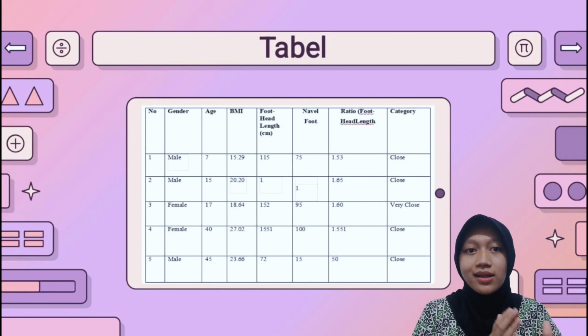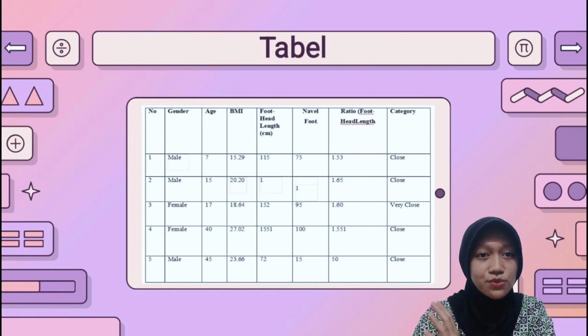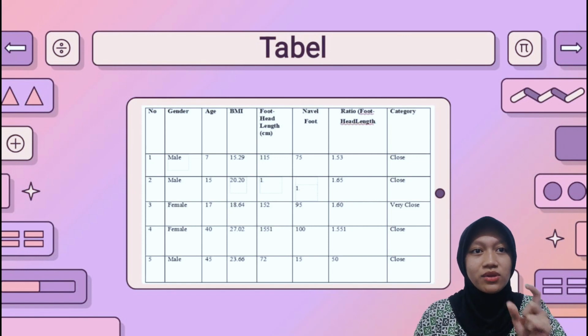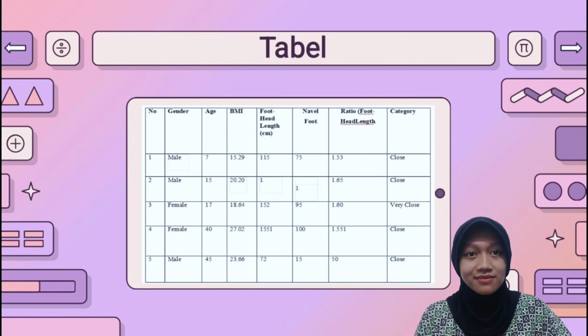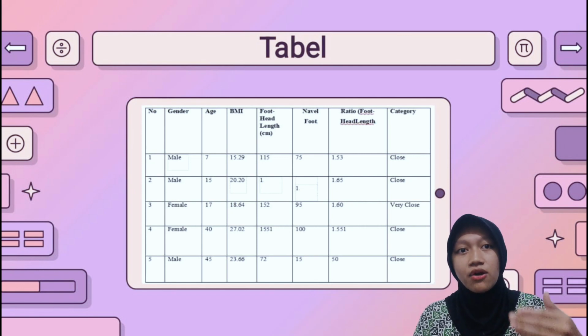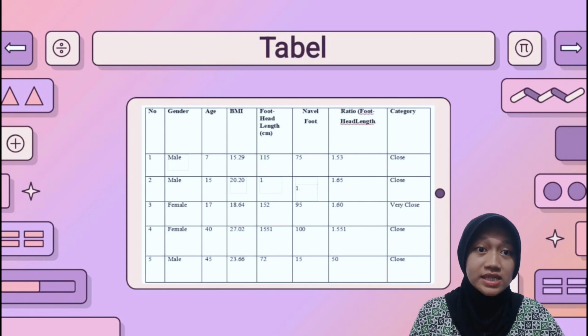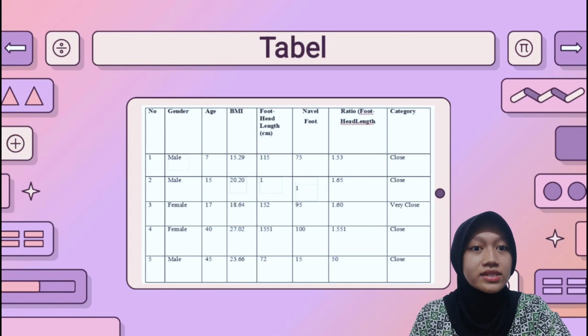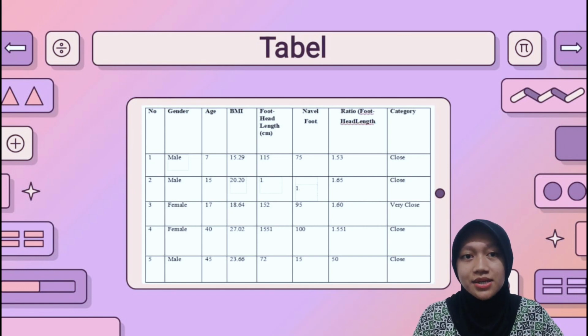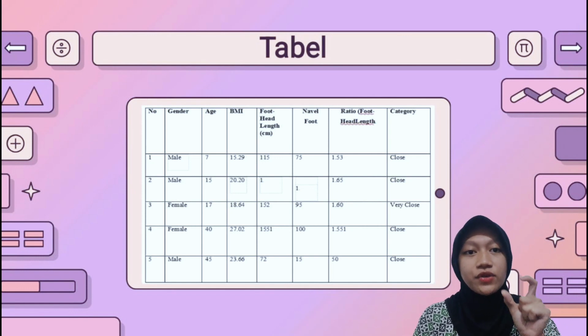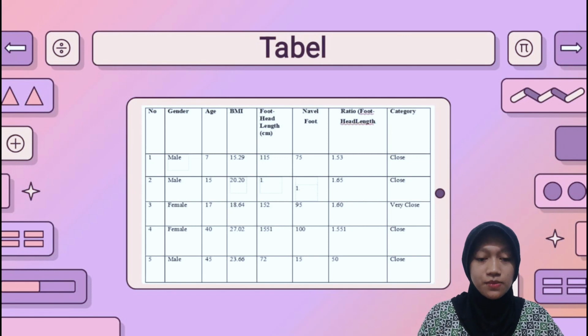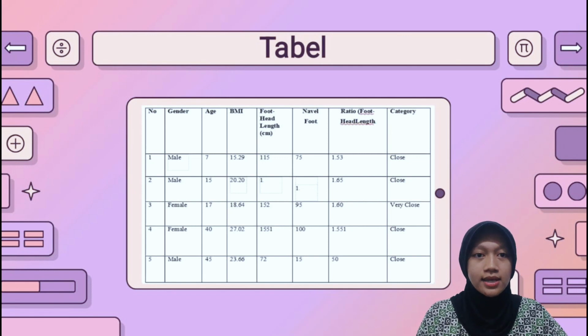Well, it has a correlation with previous research that one of the main roles of the navel is as the center of gravity in the human body, said Swandari 2015. And also, based on the book by Panero and Zelnick in 1979, Vitufrius explained that the navel is considered to be the center point of the human body. So it has a correlation because the navel is also one of the parts that we measure.